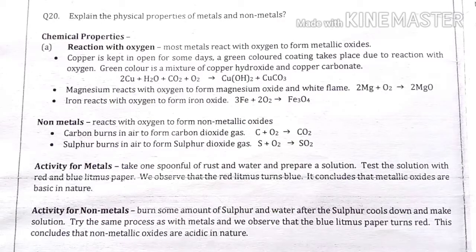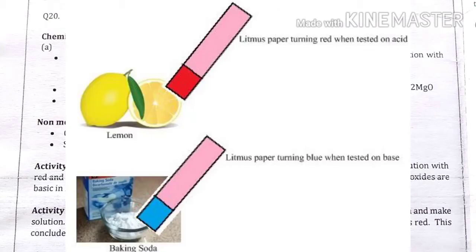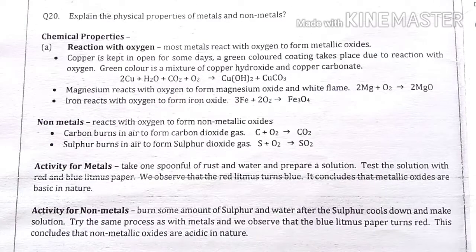Now moving on to non-metals, which react with oxygen to form non-metallic oxides. As a metal with oxygen produces metallic oxide, in the same way a non-metal reacts with oxygen and gives us non-metallic oxides. Carbon is a non-metal, it burns in air to form carbon dioxide, C plus O2 gives CO2.